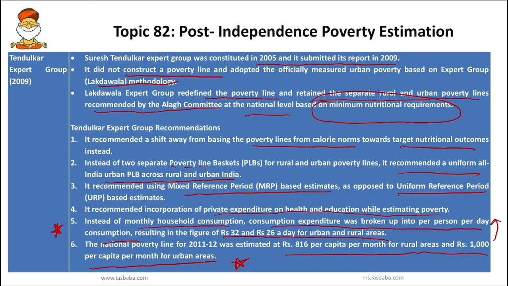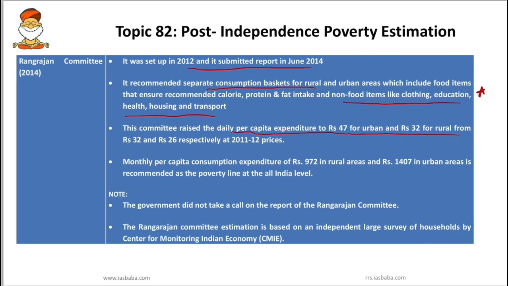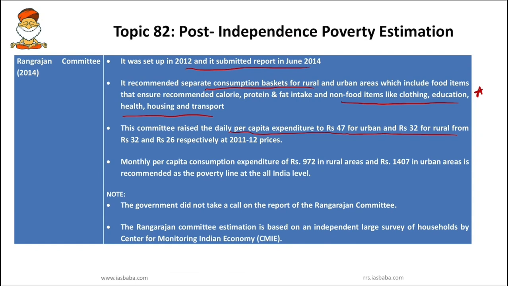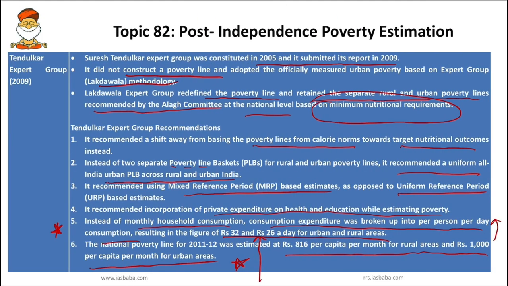So before we saw here, right? According to the Tendulkar Expert Committee, the 2011 estimate was 32 rupees for the urban and 26 for the rural areas. But right now, this was raised to rupees 47 for the urban and rupees 32 for the rural. And also the monthly per capita consumption expenditure was raised.